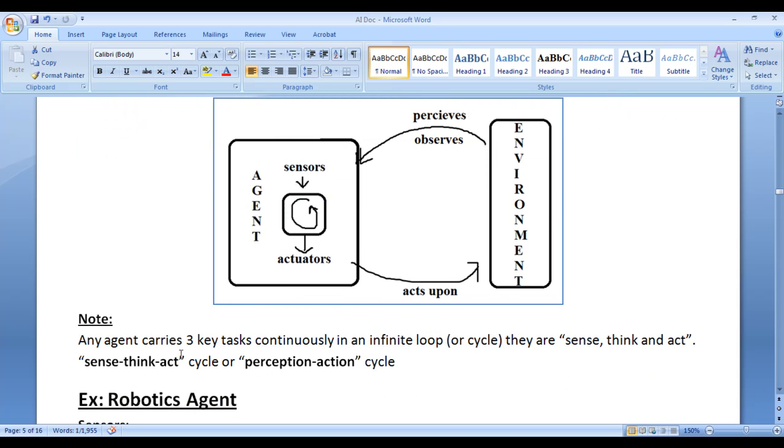Any agent carries out three key tasks continuously in an infinite loop or a cycle. They are sense, think and act, which is called the sense, think, act cycle or the perception, action cycle. So any agent is going to follow the sense, think and act cycle or perception, action cycle.